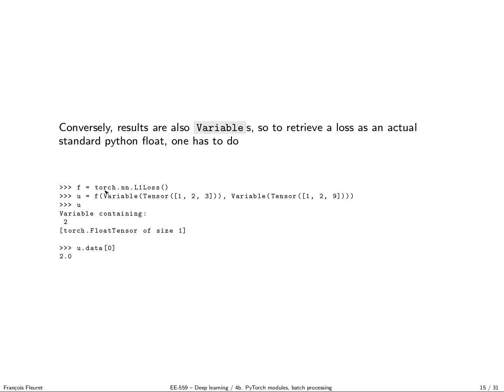So for instance, here I define the L1 loss, I compute the distance between two tensors. What I get is not a float, it's not even a tensor of size 1, it's a variable containing a float tensor of size 1 and one value, which is 2. And if I want to access it as a float, I would have to do u.data to access the tensor in the variable, bracket 0 to access the coefficient in the tensor.